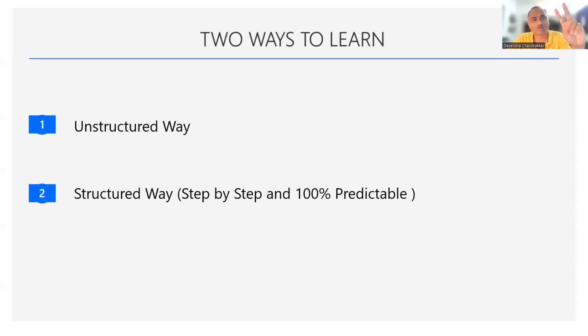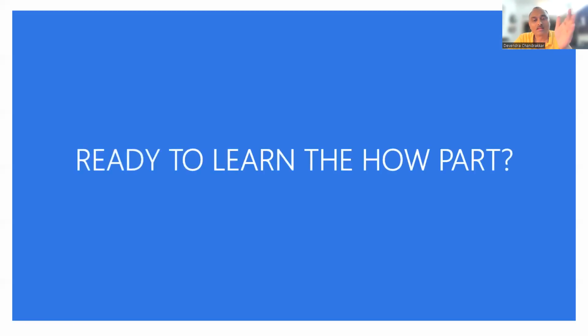Number one. Number two, it's a nectar of my 22 decades of teaching experience. Right? I have been mentoring so many students since last 2 decades. It's a step-by-step process. And believe me, it's 100% predictable. The result of every step is predictable. इतना करोगे तो ये आएगा, इतना करोगे तो ये नंबर आएगा. ठीक है? So now, ready to learn the how part? Just type yes or no.